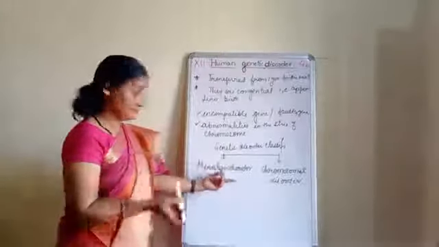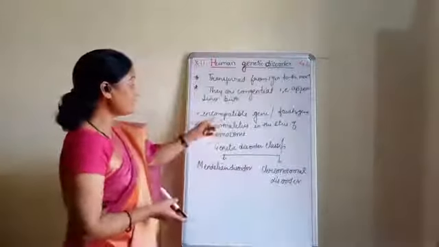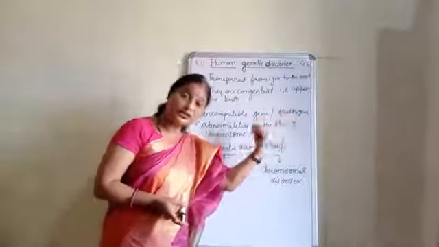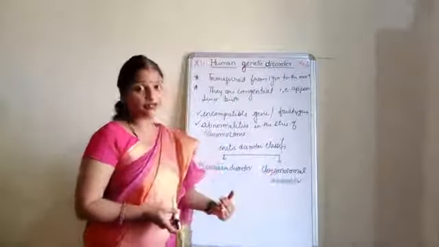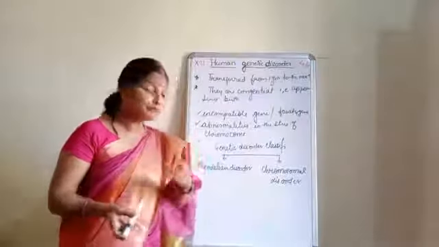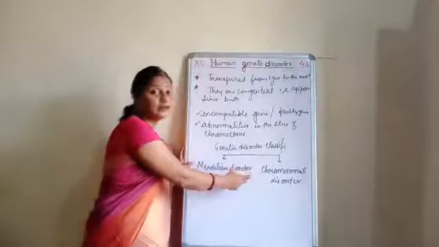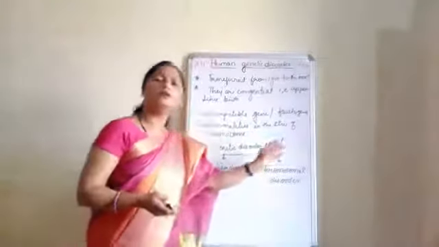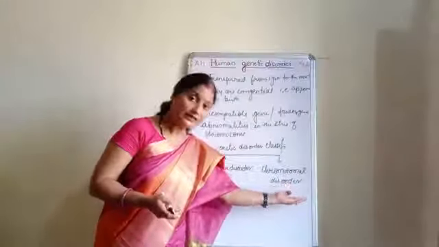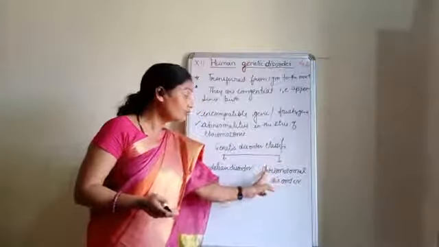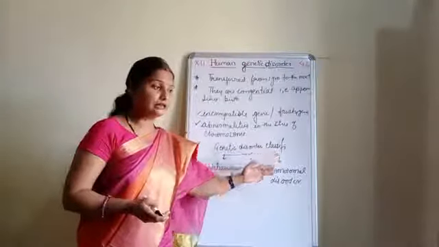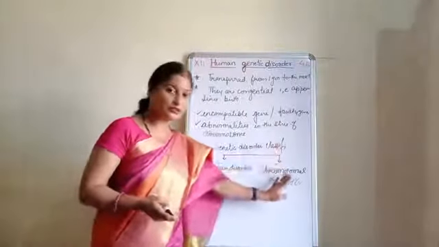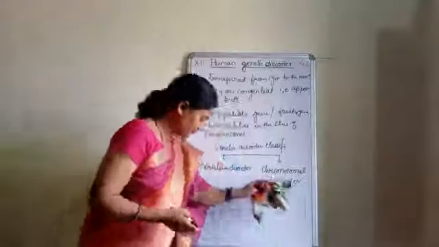Okay, right. Now I have told you that genetic disorder means incompatible gene or faulty gene. So if the gene will be faulty or incompatible, that is not sufficient to work properly, then we can say that it is a Mendelian disorder. And if in case there is any problem in the chromosome, then we can say that that disease is a chromosomal disorder. Okay, now one by one we will see what is the meaning of Mendelian disorder and what is the meaning of chromosomal disorder.